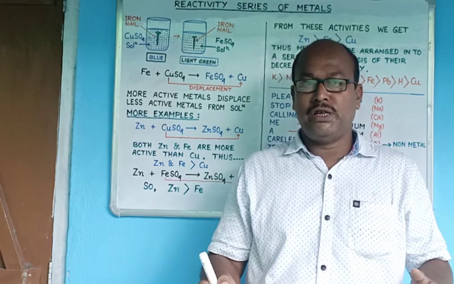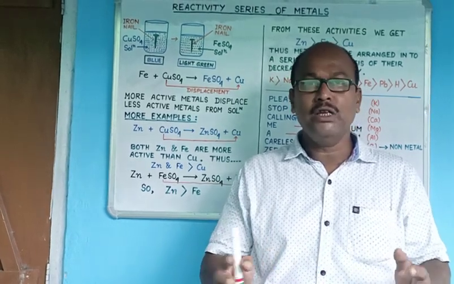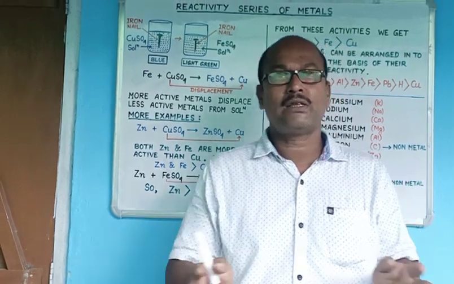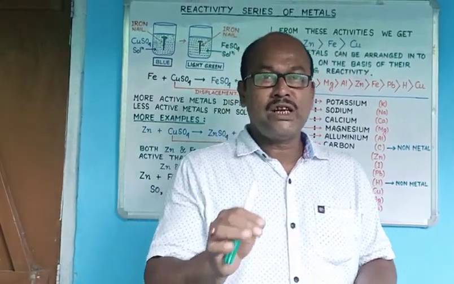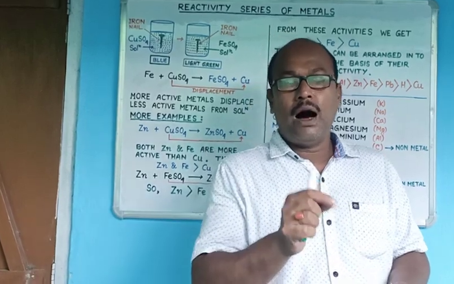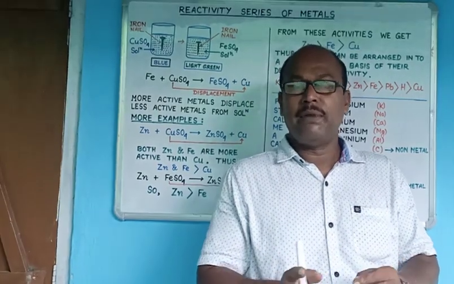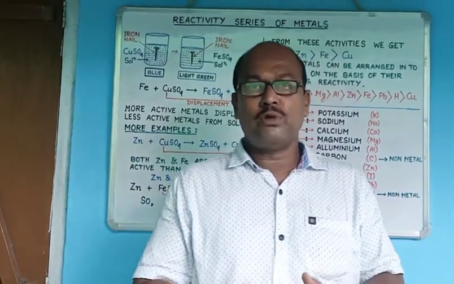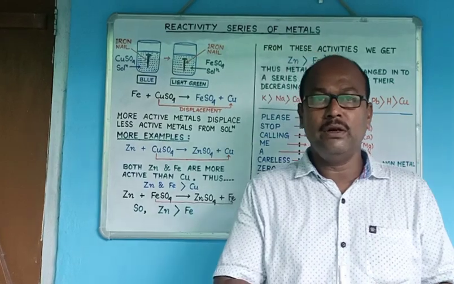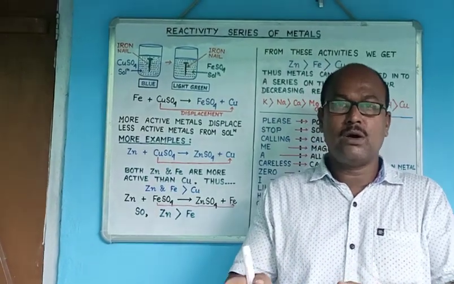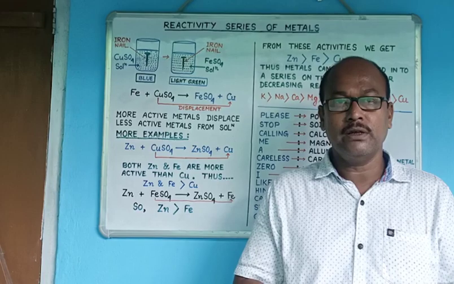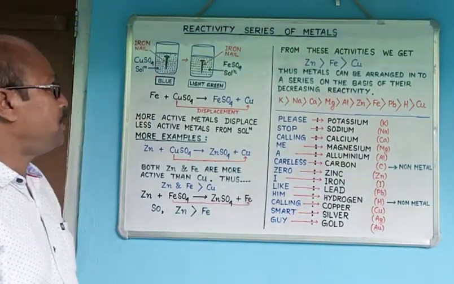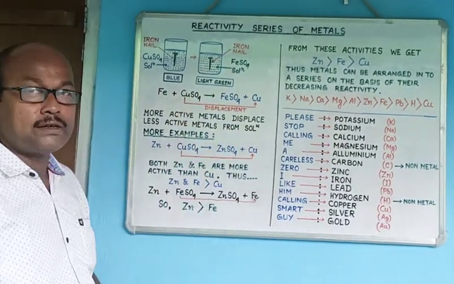The answer to the question is, all metals are not equally reactive. Some metals are more reactive while some others are less. The question that comes to our mind now is, how do we come to know that some metals are more reactive and some are not? And the second question is, how can we arrange the metals on the basis of their reactivity? To understand this, we are going to discuss today's topic, the reactivity series of metals.